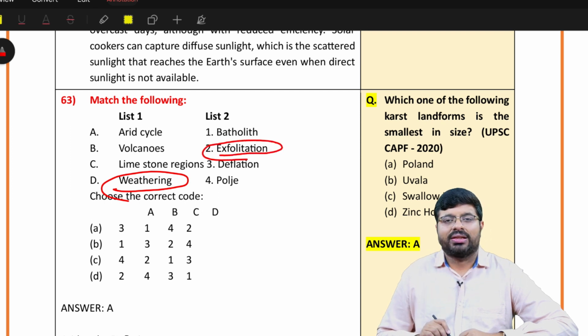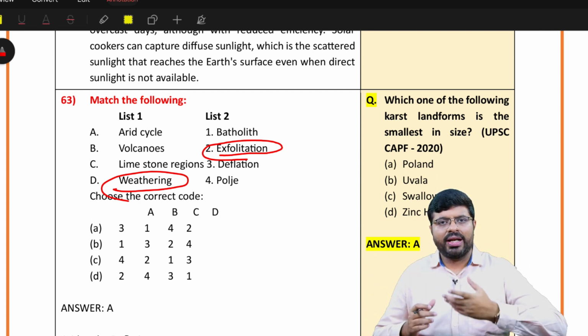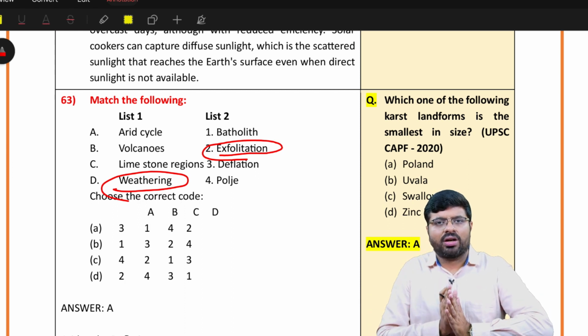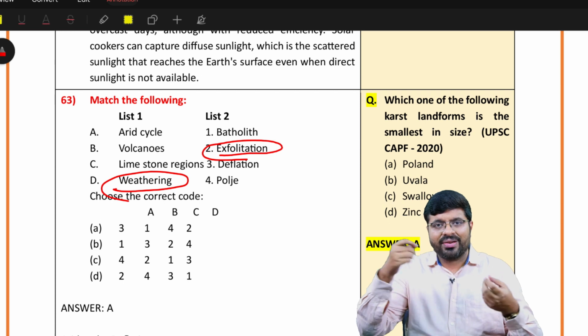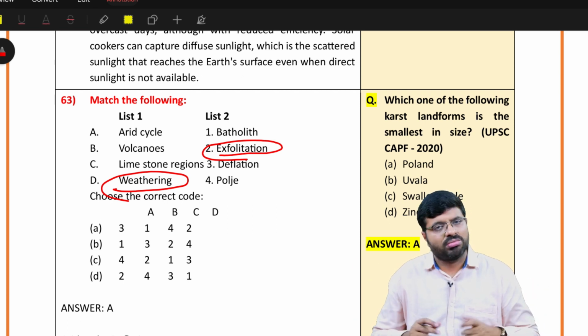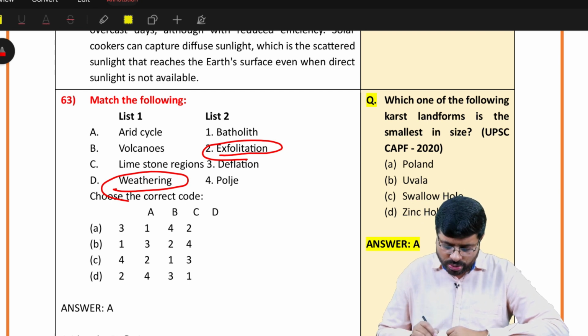Exfoliation. Say the things which you find in Telangana, exfoliation, onion peeling weathering. What is that? There is more heat. The first layers of the rock are exposed to the sun. They slowly start breaking layer-wise. That is called exfoliation. That is nothing but weathering, breaking down of the material. So weathering, exfoliation, if you have known that D2, the only option where there is D2 is statement A.